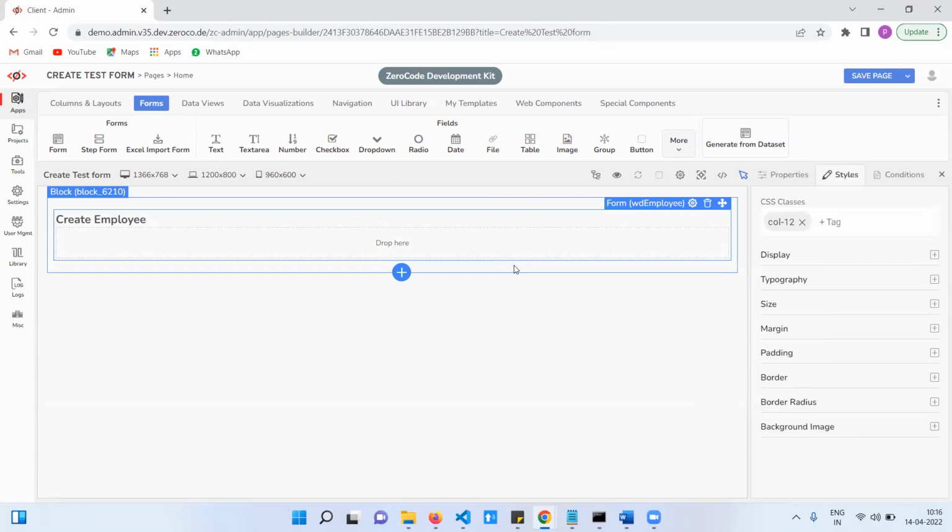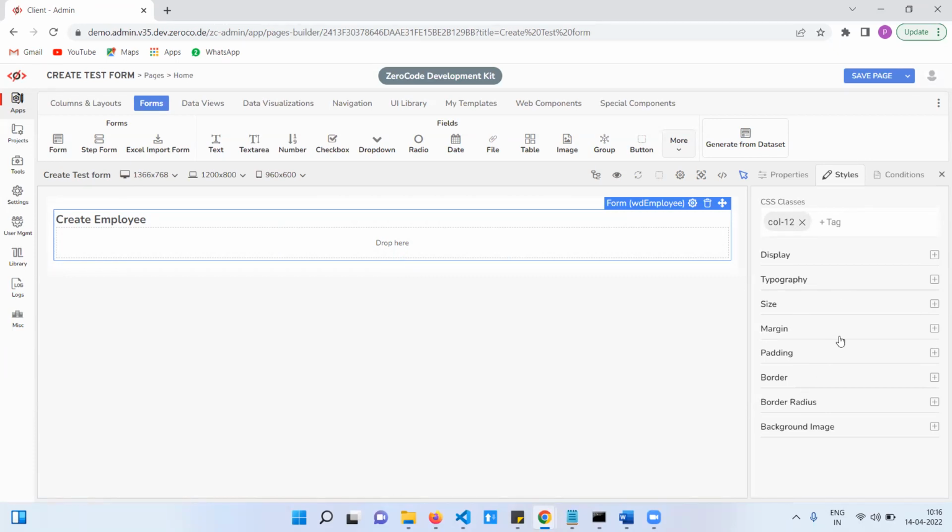Col 3, col 4, divided by col 12, means the entire page is 100%. It occupies the entire space, so by default we are using this one. I will switch again and show it to you.